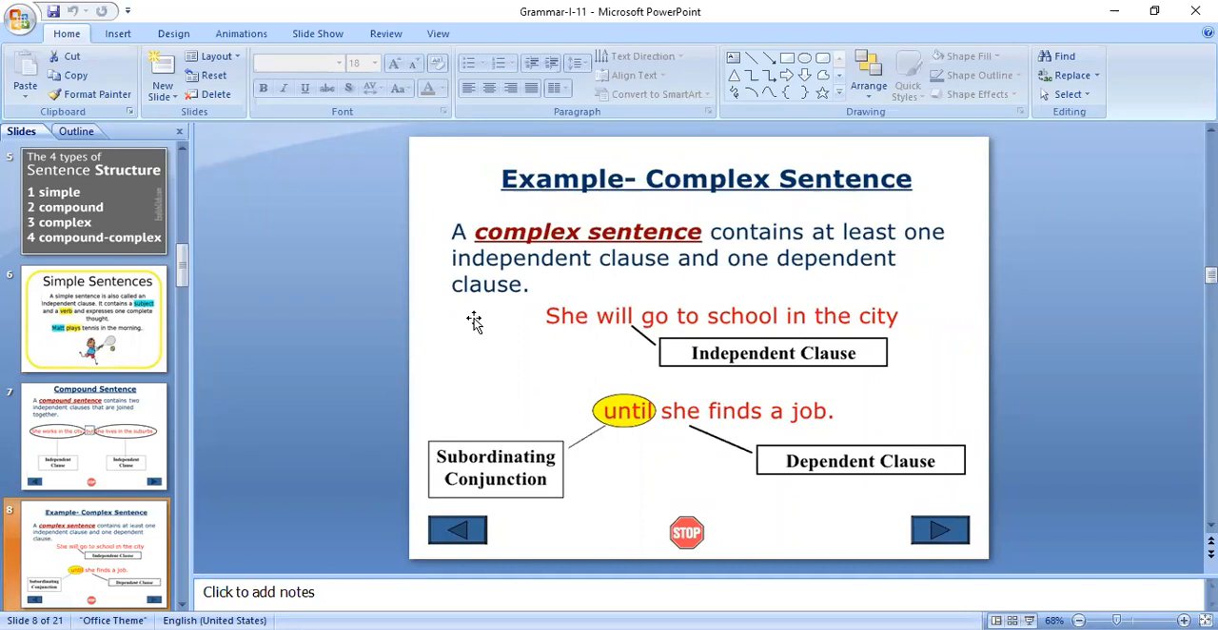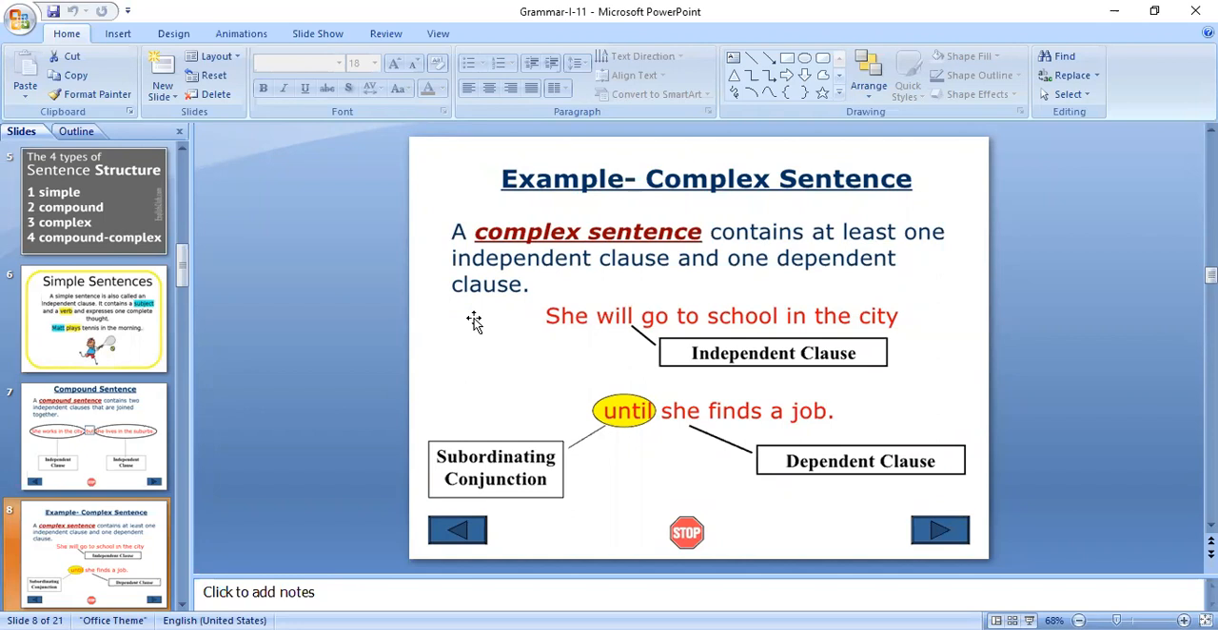By reading this part of the sentence, we can understand very clearly. Though it has a subject and verb, it contains complete information. So without depending upon any other part, we can understand by reading this part of the sentence: she will go to school in the city. We need not depend upon any other part of the sentence.